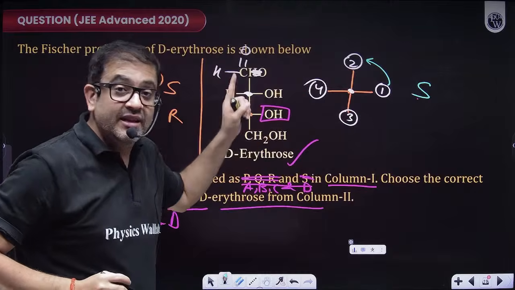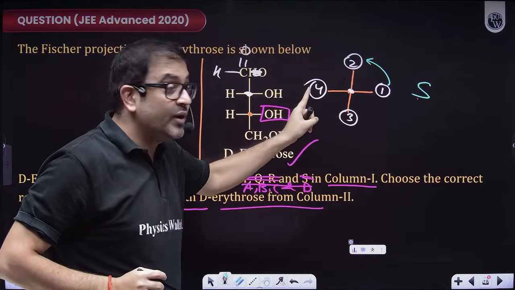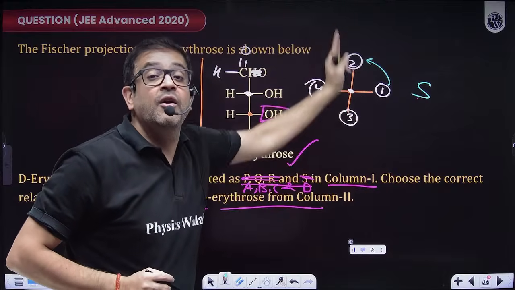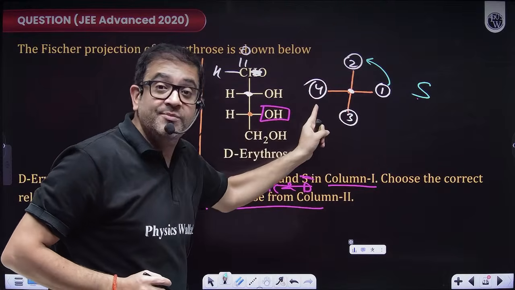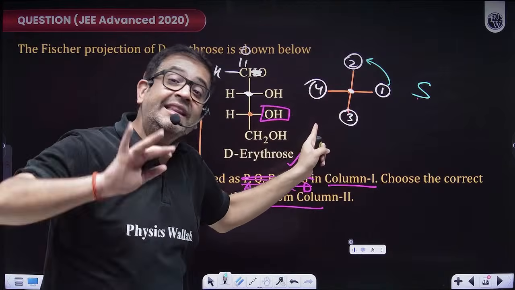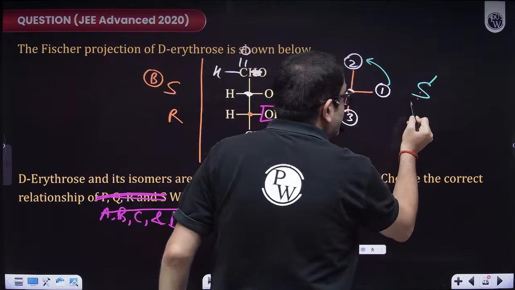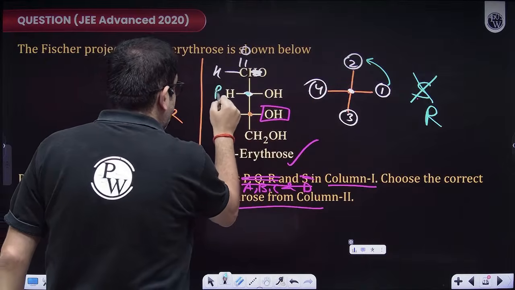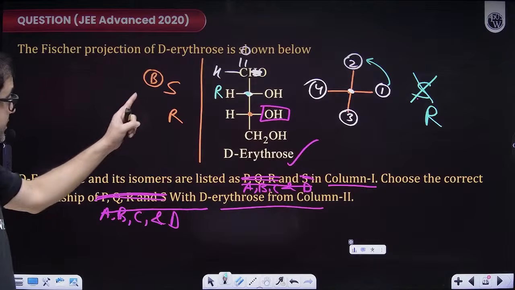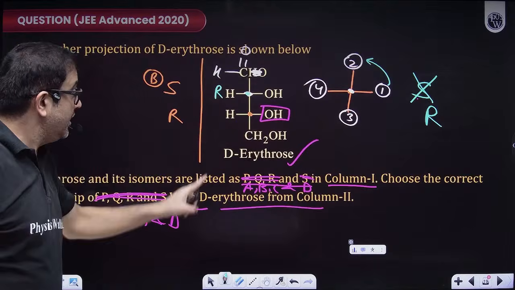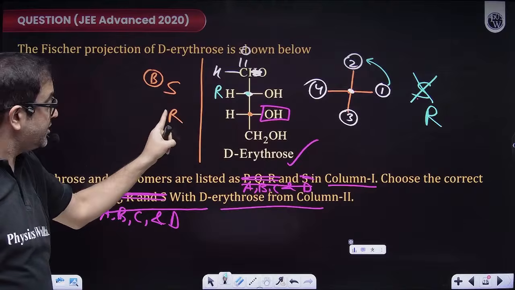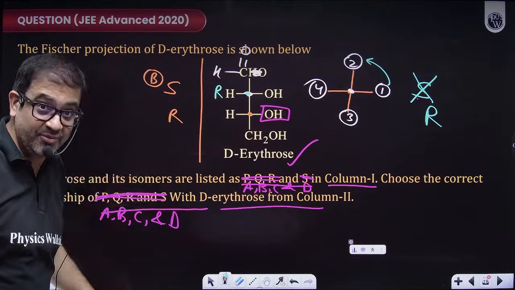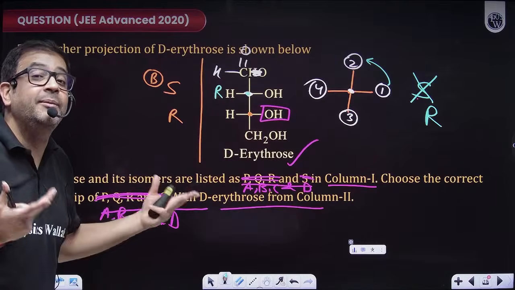But sir, this should only be done once the lowest priority group is in the vertical line. If the lowest priority group is on the horizontal line, then you have to reverse your answer. So sir, reversing, it is R. So technically this is R. Acha sir, this is S, that is R. Okay, that means if in the given option it was R, then this should be S, then they will be enantiomers. In all other cases they will be diastereomers.